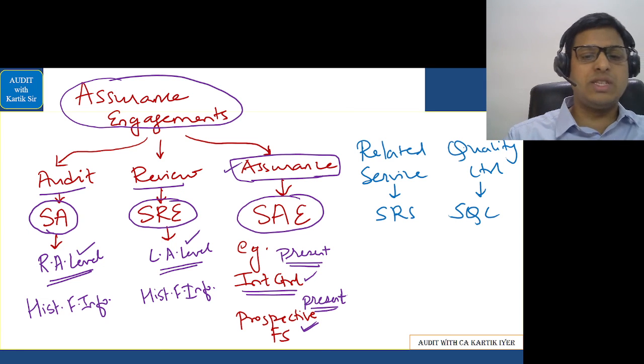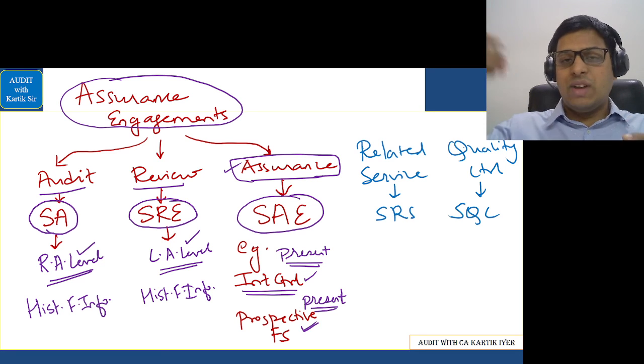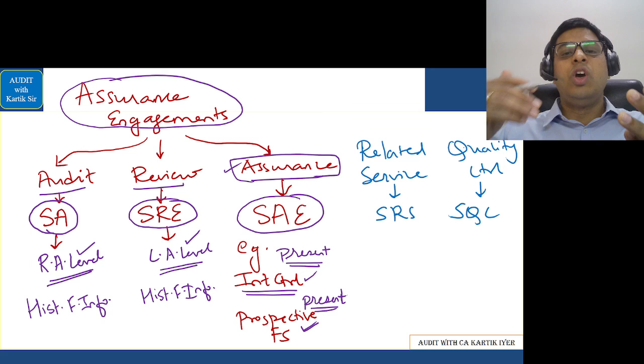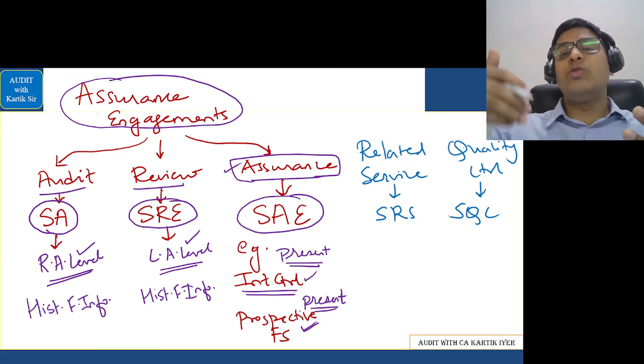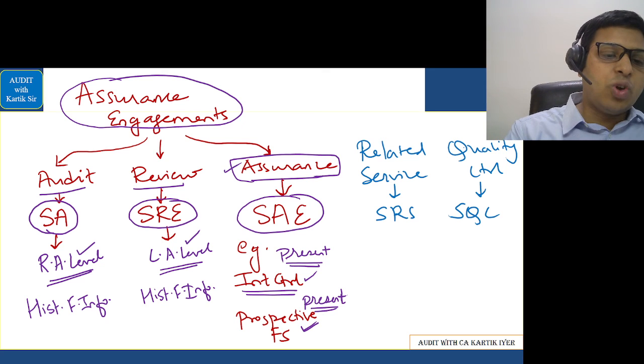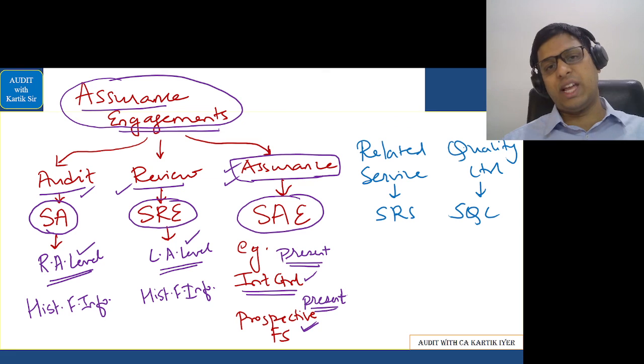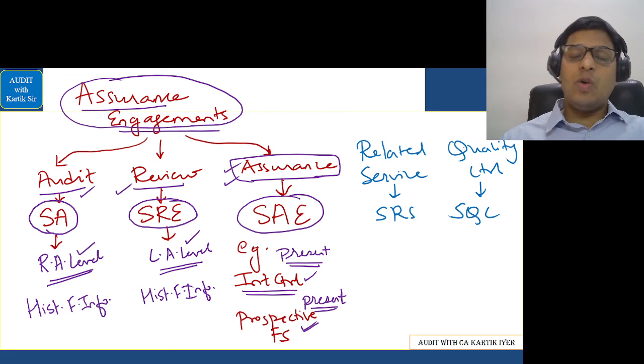This is called assurance. In all these three, you are making a report for someone else. The person who has appointed you, you are not reporting it to them, you are reporting it to someone else, so it is helpful for them, the other party. So this is called audit, review, and assurance. These are called assurance engagements. Okay. Now, let's go further.